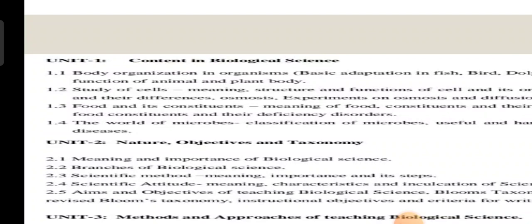So why leave this 5 mark question? They asked this 1.1 topic in part C, so please go through this. It is important for 5 marks in part C. One by one we will see.